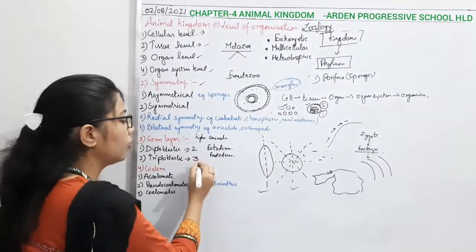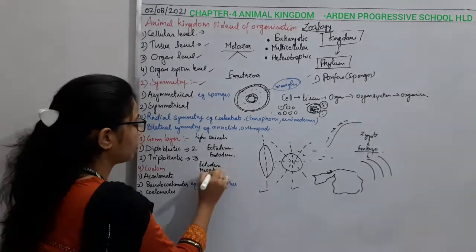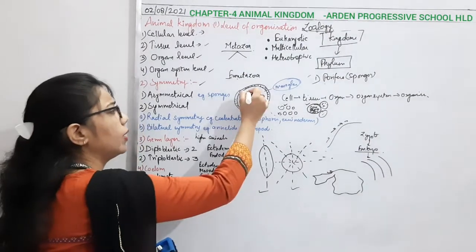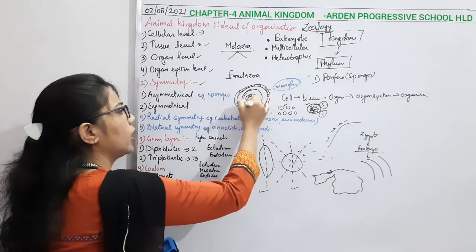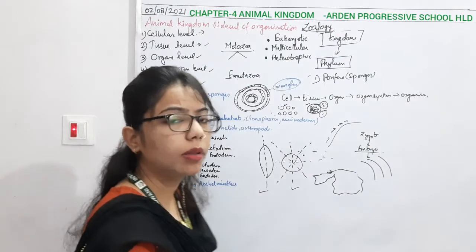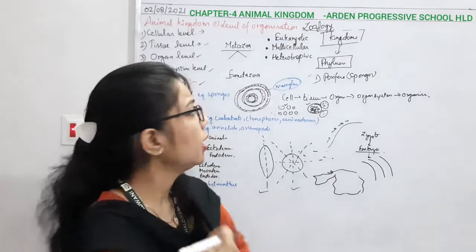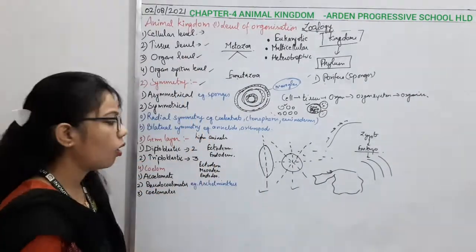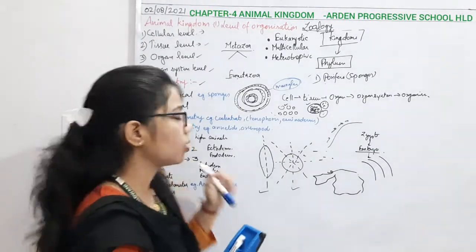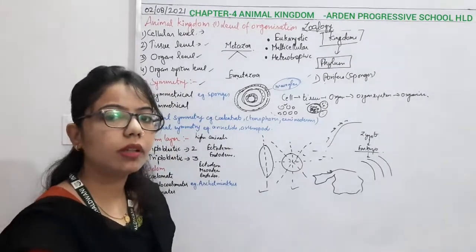Now comes the other one, which is triploblastic, meaning those animals which have three layers. So we can say ectoderm, again ectoderm is there, then mesoderm, and then endoderm. It means that now they have the mesoderm layer also. Now they have formed the mesoderm layer in the triploblastic animal. So from Platyhelminthes, all these features will get formed, whether you say organ level, or you say they will become triploblastic, and symmetry also becomes bilateral symmetry.